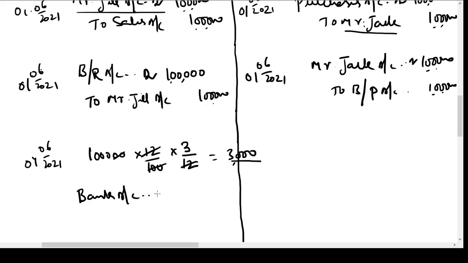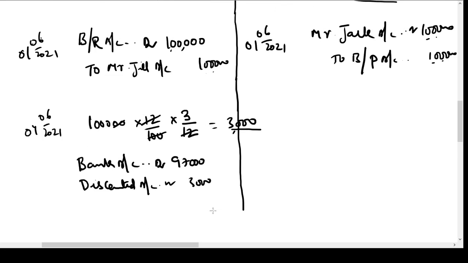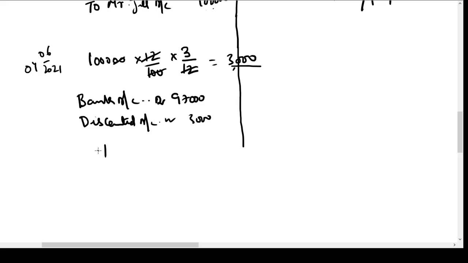So whenever the money is deposited in the bank account, we have to debit it. Bank account debit 97,000. He has suffered a loss, hence discount account will be debited with 3,000, and bills receivable account will be credited with rupees 1 lakh.